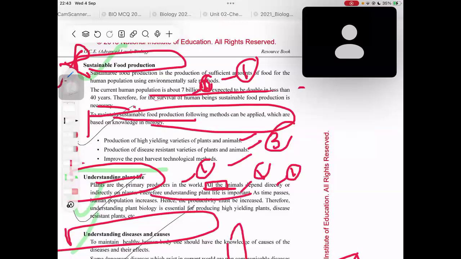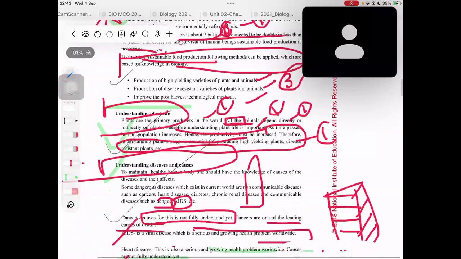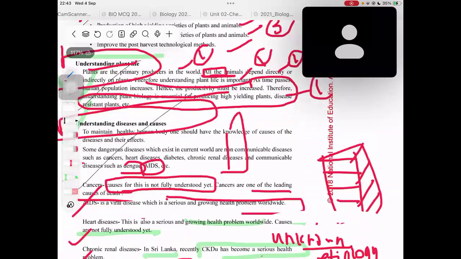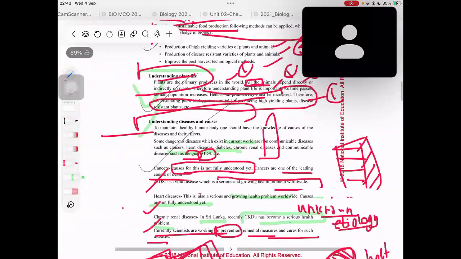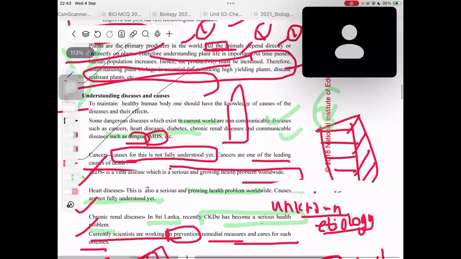Then I just studied this area. Didn't put much force. I studied this area. If I remembered, I would have got a mark, right? If I didn't remember, I didn't care about that part either, but I remember the most important areas. And understanding diseases also, I studied what are the non-communicable diseases, what are the communicable diseases, got 2 marks for that, 1 mark for each. That means totally 2 marks.